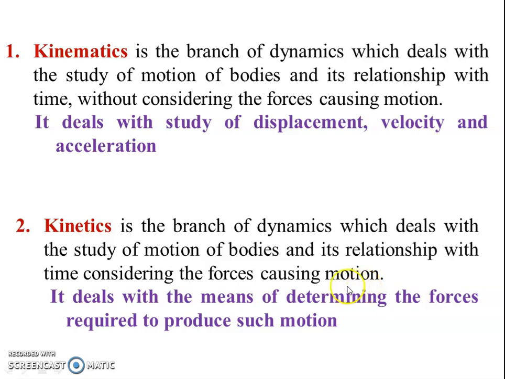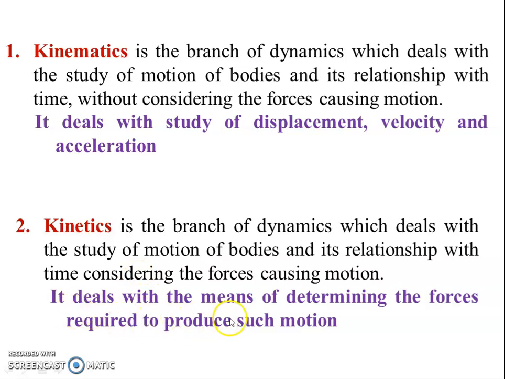Here three terms are there: motion of the body, its relation with time, and the force causing the motion, which we are also considering. In the earlier case, kinematics, you are omitting the force that is causing motion of bodies. But here we are considering the force system also, which is causing the motion of a body and its relation with respect to time.